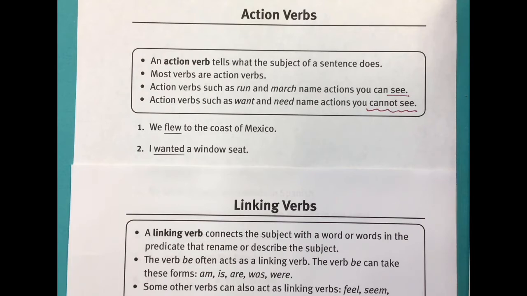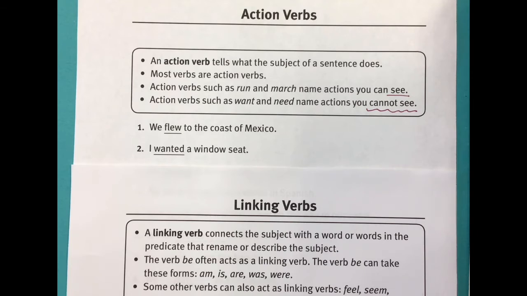Number 1: We flew to the coast of Mexico. Flew is the action verb. That's an action you can see. And number 2: I wanted a window seat. Wanted is the action verb, but that's an action that you cannot see.